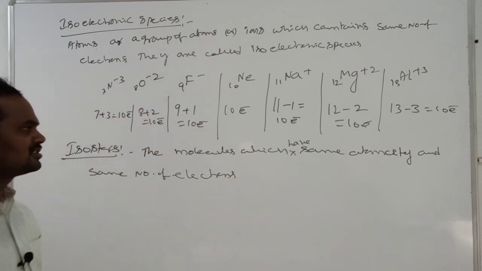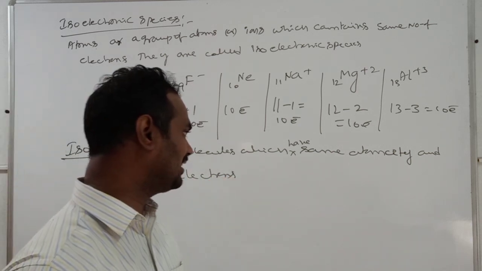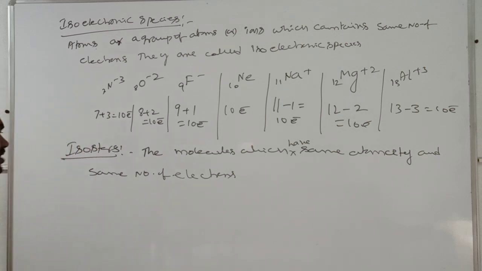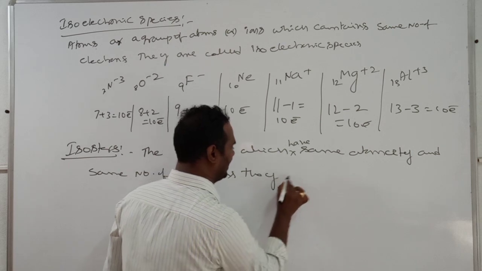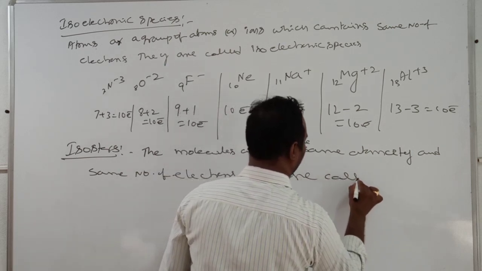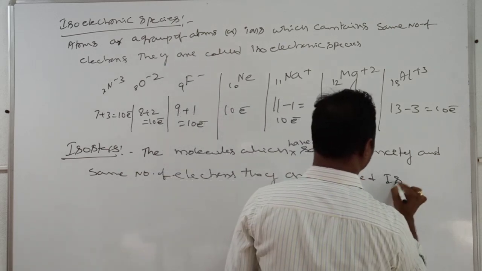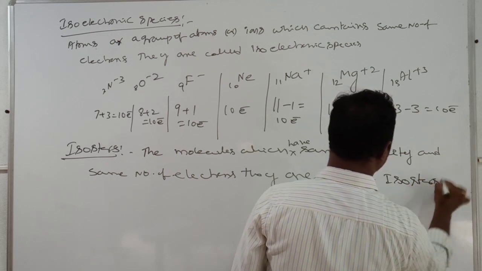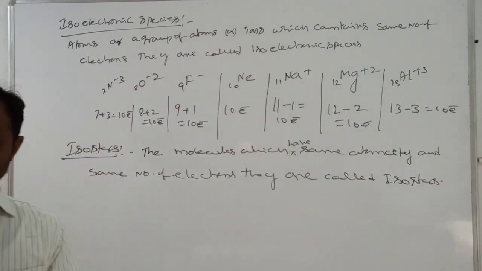The molecules which have same atomicity and same number of electrons, they are called isosters.